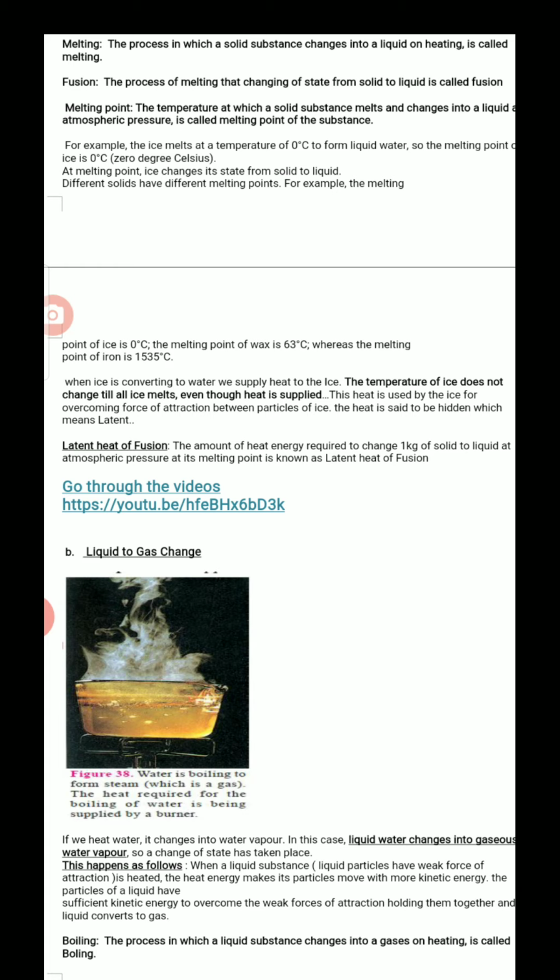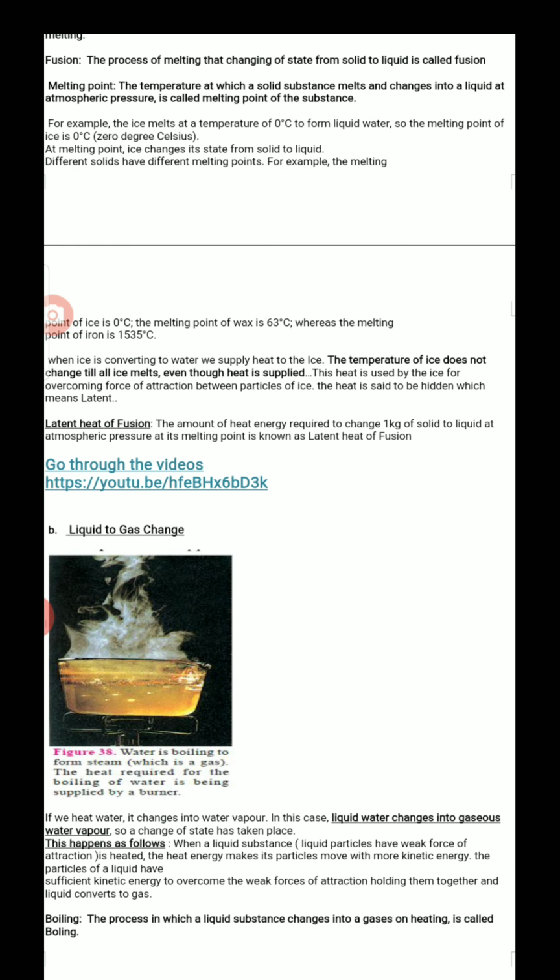Now let's go to latent heat of fusion. Fusion means changing from solid to liquid. So latent heat of fusion means the amount of heat energy required to change 1 kg of solid to liquid at atmospheric pressure at its melting point. It is similar to melting point, with a slight variation.